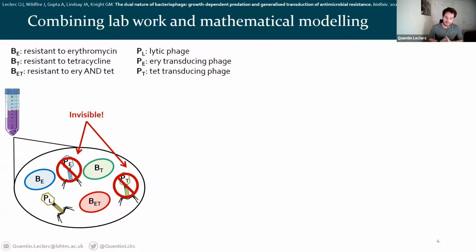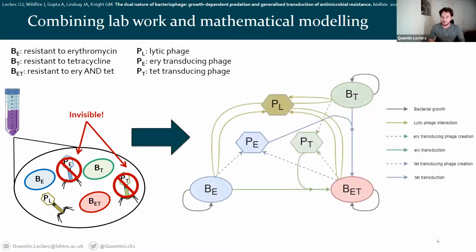So this will tell me the numbers of things I have, but it doesn't tell me how all these components are interacting together. So that's where the model helps. So I've built a model in parallel of this, which contains all the components I've just described. So the three bacterial strains and the phage, but all the interactions between them as well.